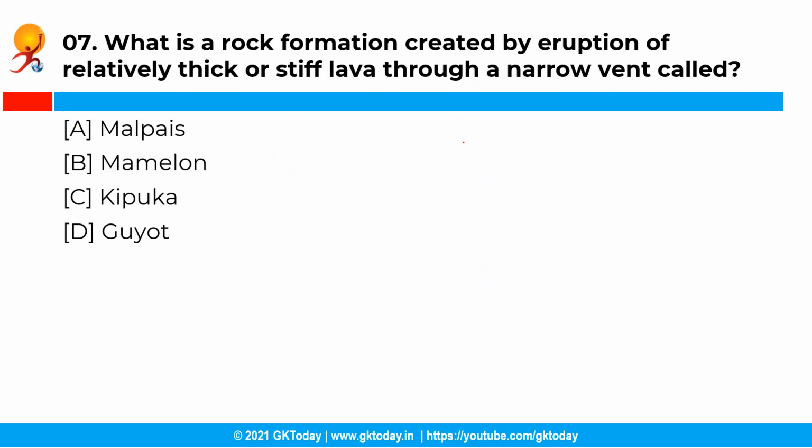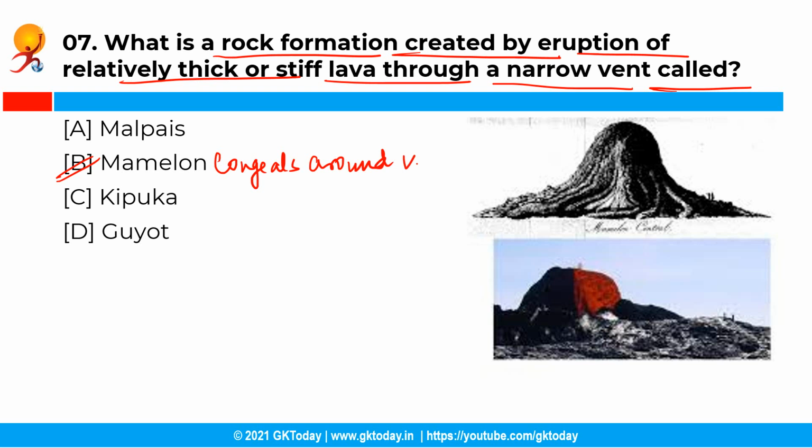Now the next question is, what is a rock formation created by eruption of relatively thick or stiff lava through a narrow vent called? So you have the following options and the correct answer is option B, that is mamelon. See, a rock formation created by eruption of relatively thick or stiff lava through a narrow vent is called a mamelon, and as the lava is not fluid, it does not flow away and it congeals around the vent, forming a small mound.